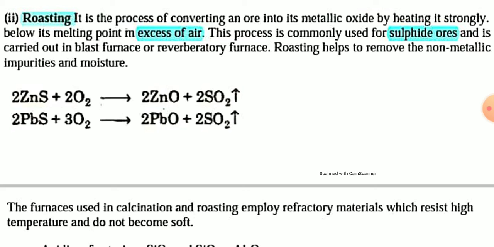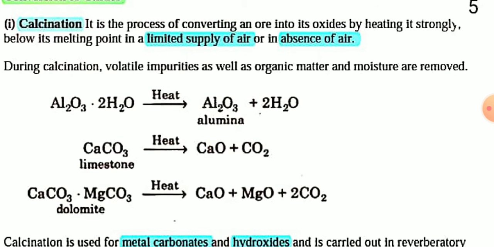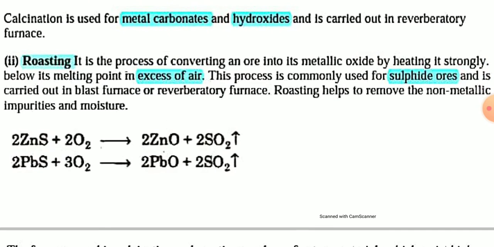The difference between roasting and calcination is that calcination is done in absence or in a limited supply of air, but roasting is done in presence of excess air. Both processes are similar.